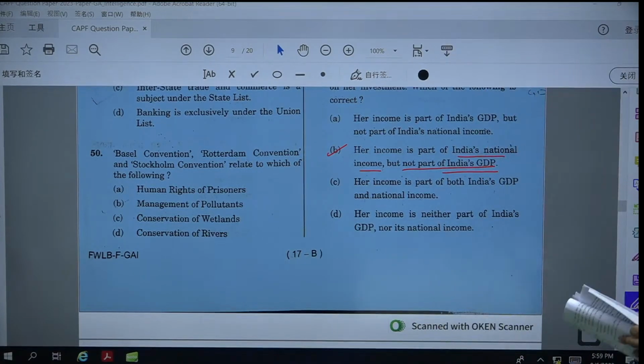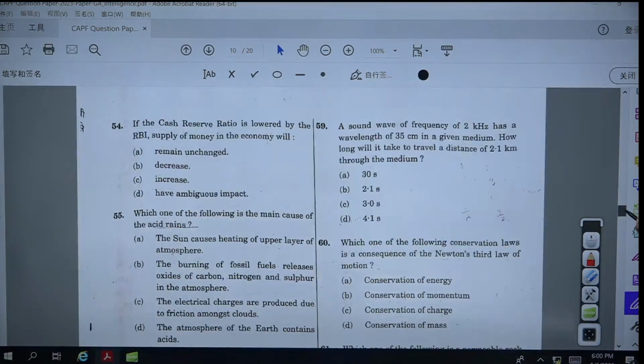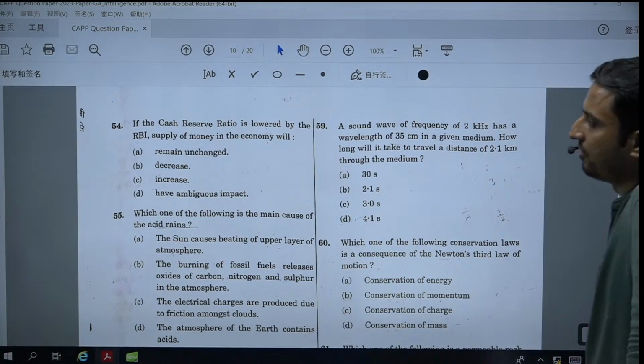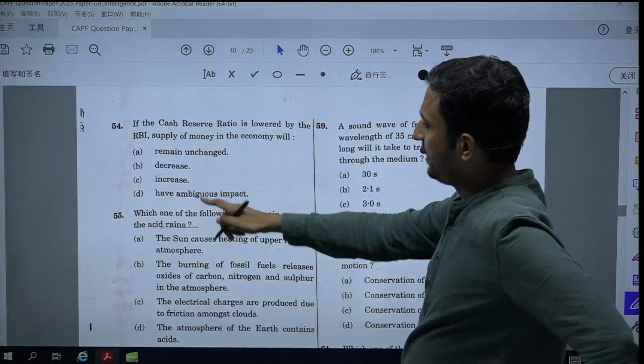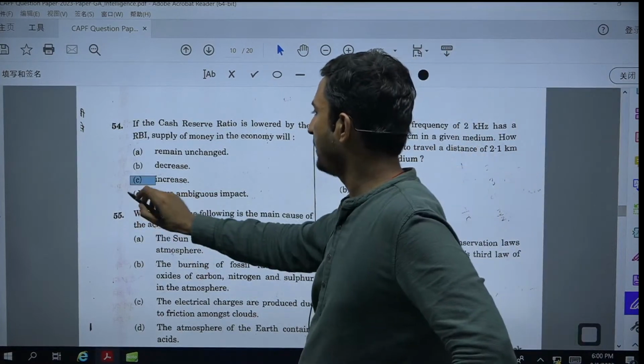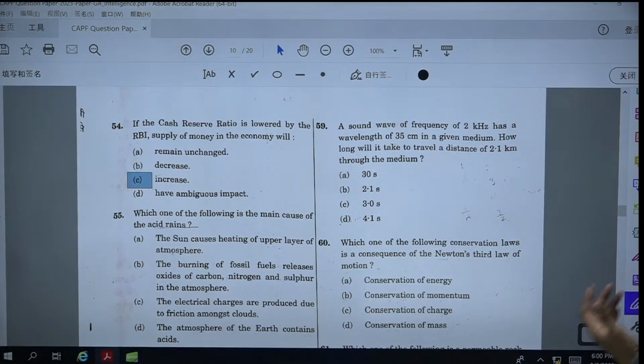Question number 54: if the cash reserve ratio is lower, the supply of money in an economy will remain unchanged, decrease, or have an ambiguous effect. The answer is definitely C: if the cash reserve ratio is lower, then it increases the money supply in an economy.